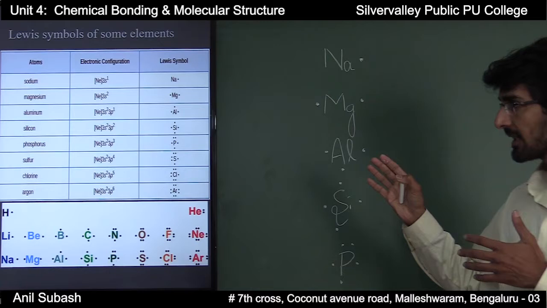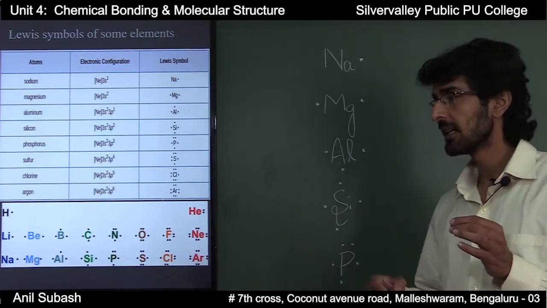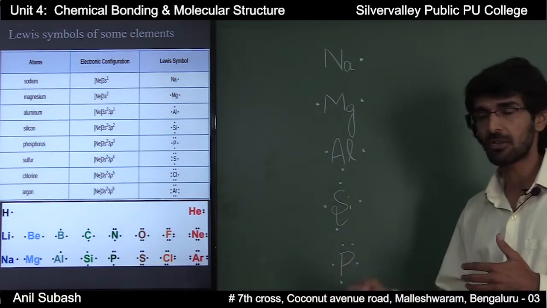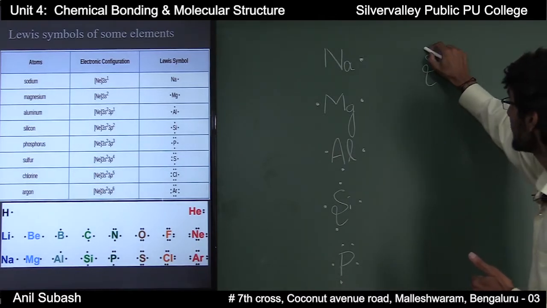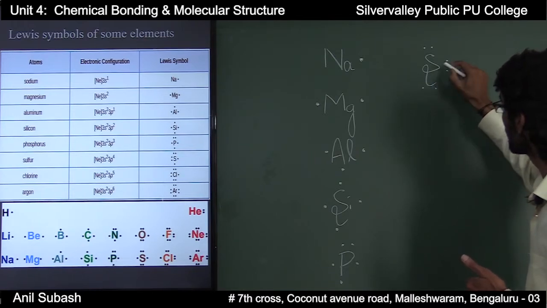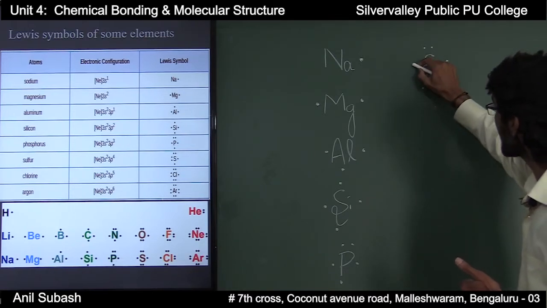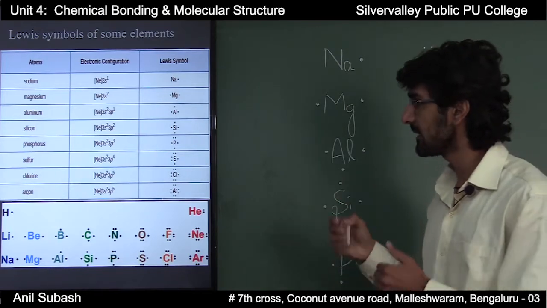Sulfur has the valence shell electronic configuration 3s2 3p4. That is, it has 6 valence electrons, and the Lewis symbol of sulfur is written by 6 dots around the chemical symbol of sulfur.